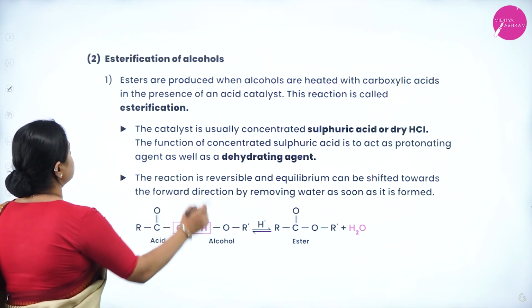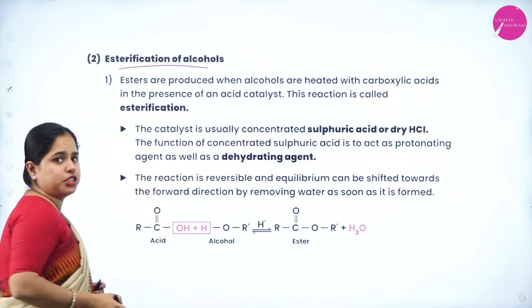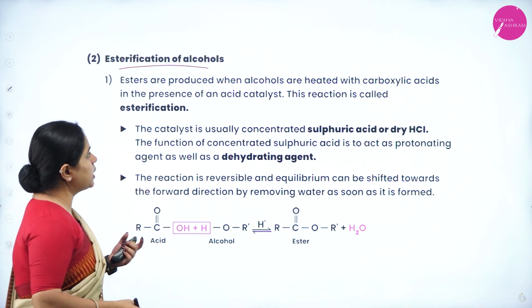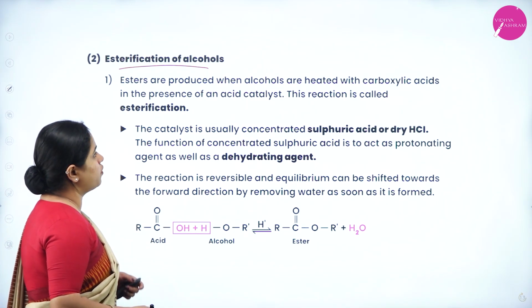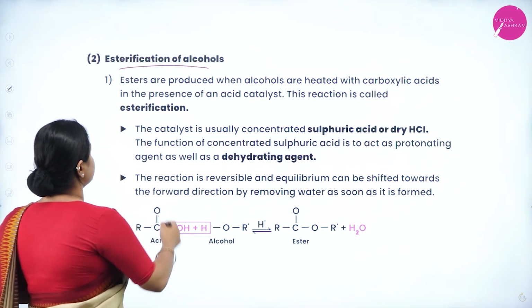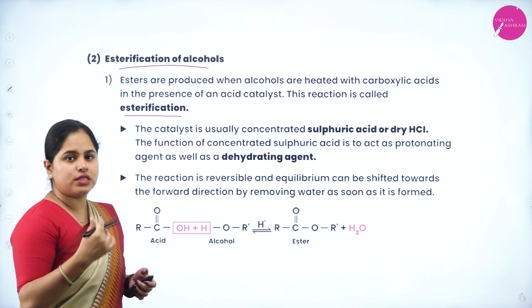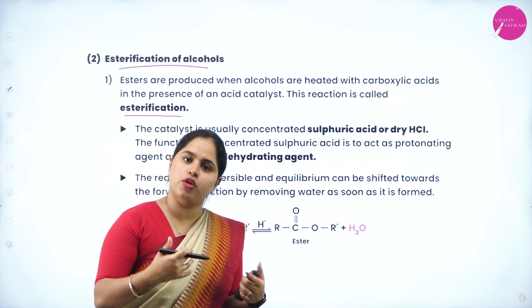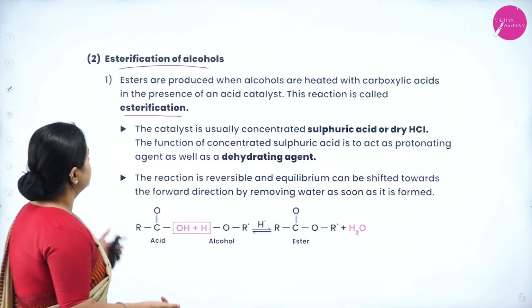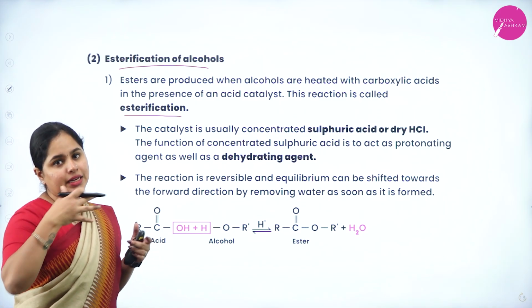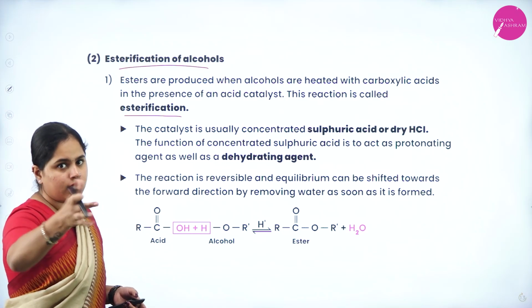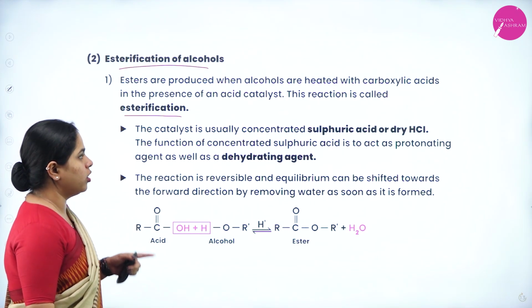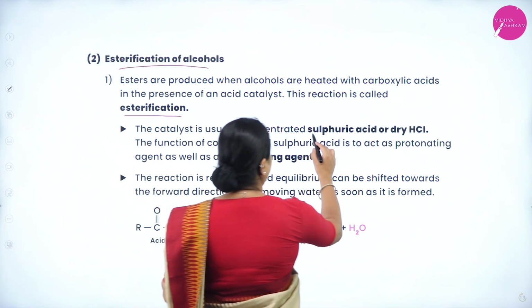Now, moving on to the next set of reaction, that is esterification of alcohols. So esters are produced when alcohols are heated with carboxylic acids in the presence of an acid catalyst. This reaction is called as esterification. So using esterification method, we are going to produce ester itself, right? So that is your alcohol and acid is going to react in presence of an acid catalyst, so to form an ester. The catalyst is usually concentrated sulfuric acid or dry HCl.